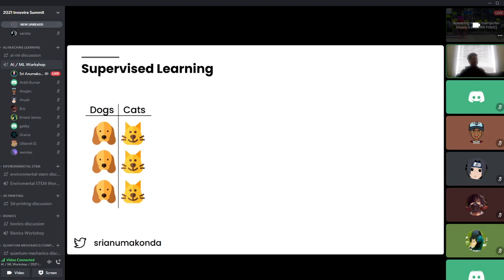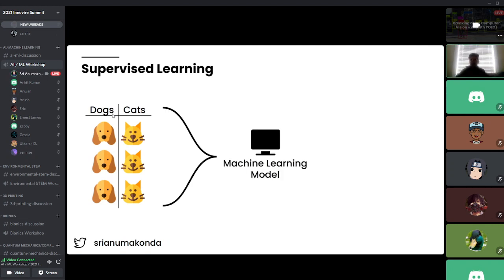We define supervised learning like this. Let's say I had this data set of dogs and cats. You can tell I have a labeled data set: the left side is all images of dogs, and the right side is all images of cats. I feed this into a machine learning model. You can think of it like a black box system for now. We pass this data into the model, and it doesn't learn what makes a cat a cat or a dog a dog; it learns to generalize based on this data.